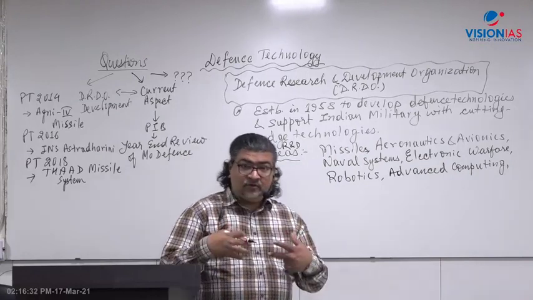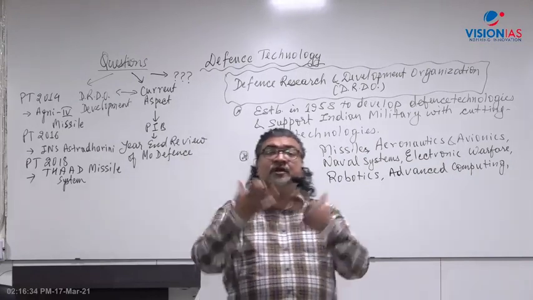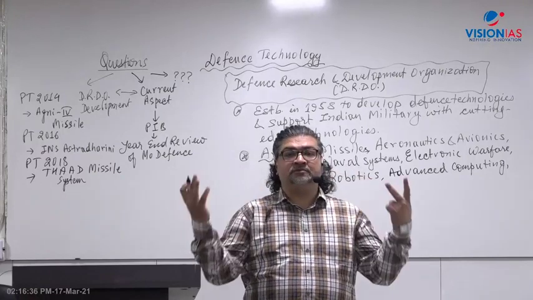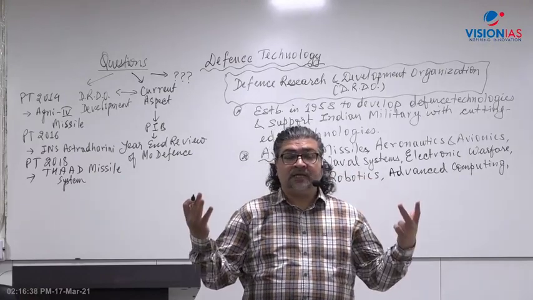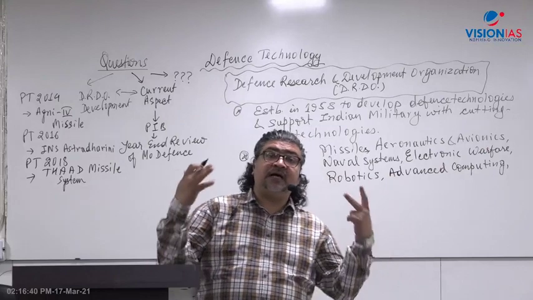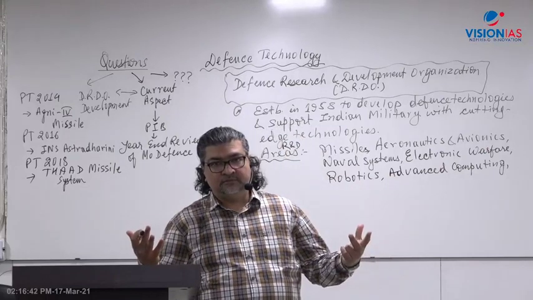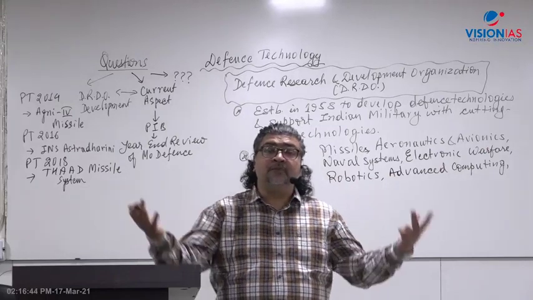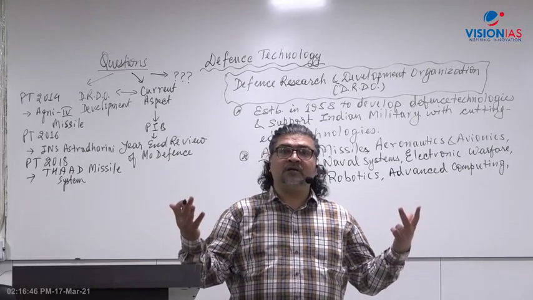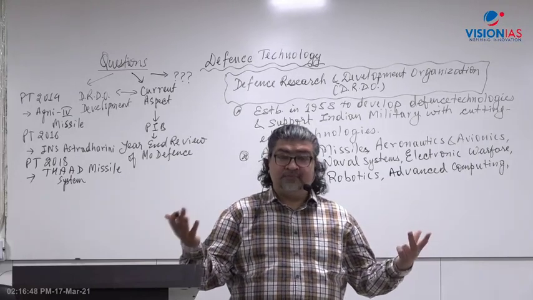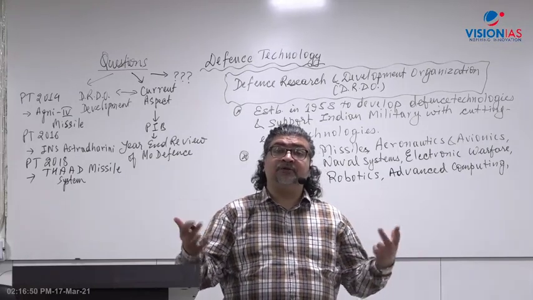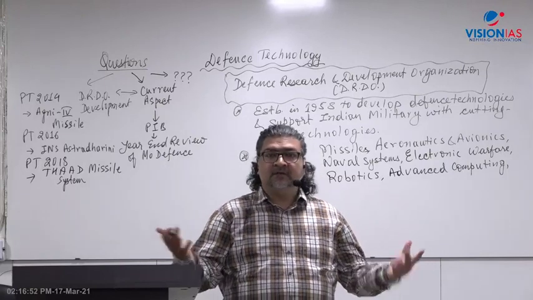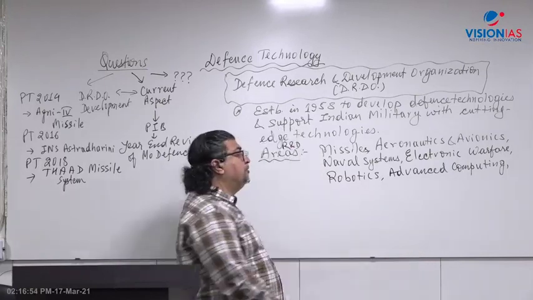When you are carrying out high-end research, you have to do simulation and modeling, and for that we require advanced high-performance computing. We have to use supercomputers. Anurag and Anuvrat are DRDO's supercomputing facilities, where high-speed supercomputers are used.